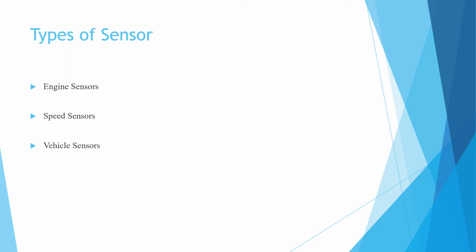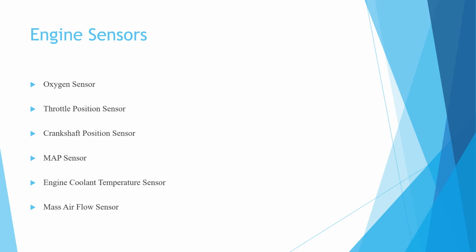One of them is engine sensors, speed sensors, and vehicle sensors. Here the engine sensors are those connected with the engine, that is the oxygen sensor, throttle position sensor, crankshaft position sensor, MAP sensor, engine coolant temperature sensor, and the mass airflow sensor.